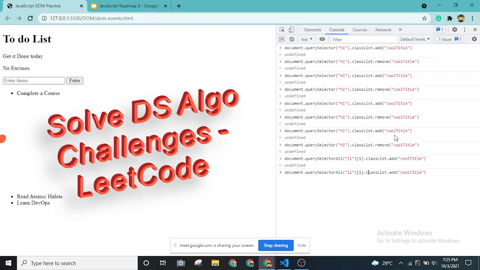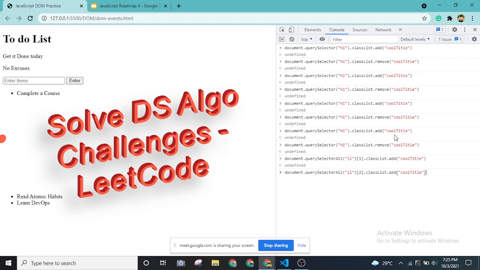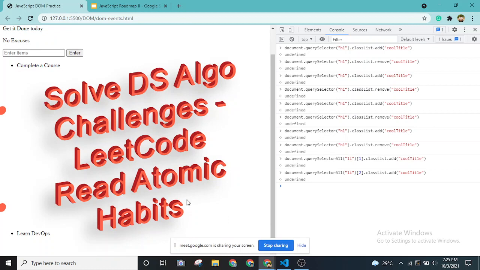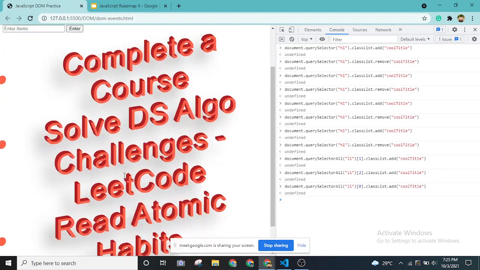Let's say I want to do this for the third element, which will be index 2, right? See, it keeps on adding it as well. If I do it for the first one, which was, let's say, complete a course, it is getting bigger and bigger, as you can see.